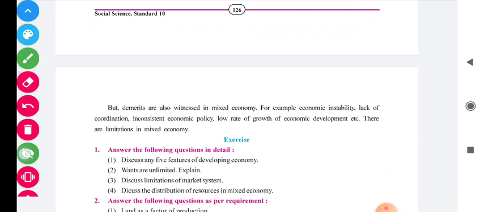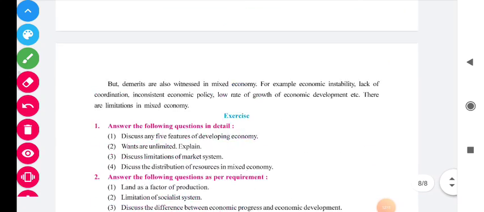So here our chapter is ended. In the next lecture we will discuss the exercise questions.